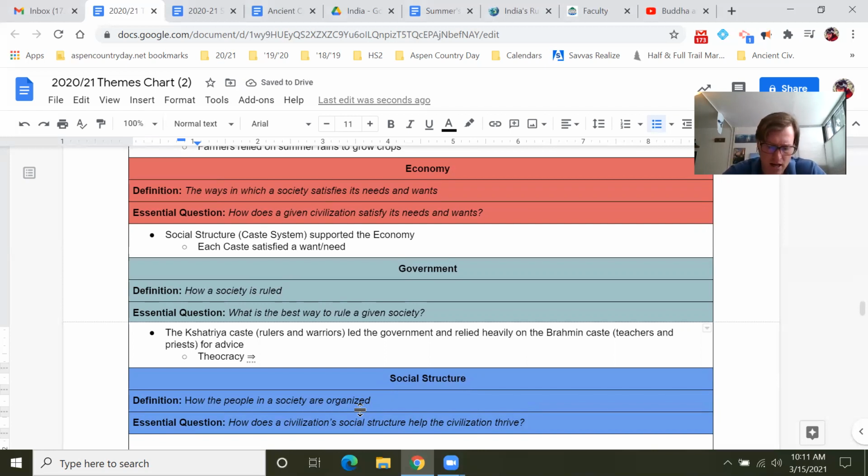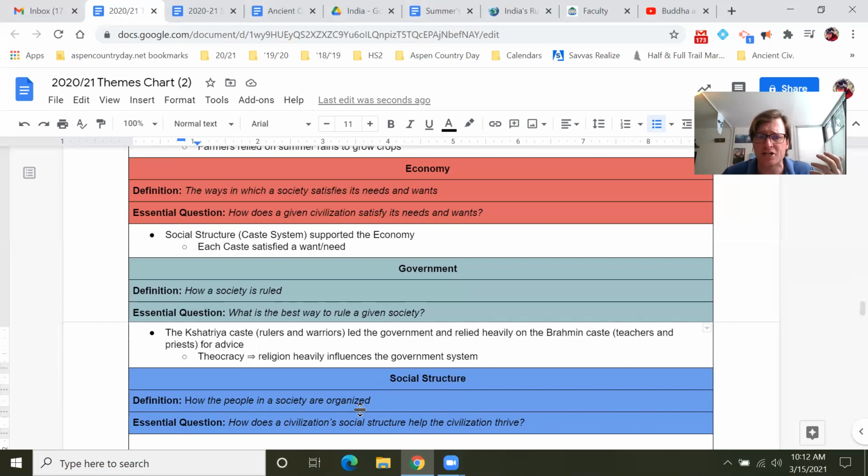Well, what's a theocracy? A theocracy is a type of government system where religion heavily influences government system. So this is a term that I want you to become familiar with, theocracy. Again, a type of government system where religion heavily influences the government system. So we're seeing this, the Brahmin class, the priests that are giving advice to the Kshatriyas, who are the rulers of each of these individual kingdoms and empire.